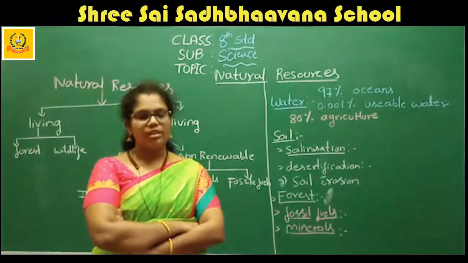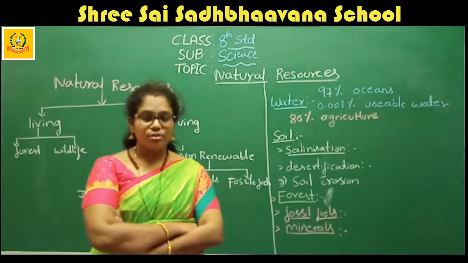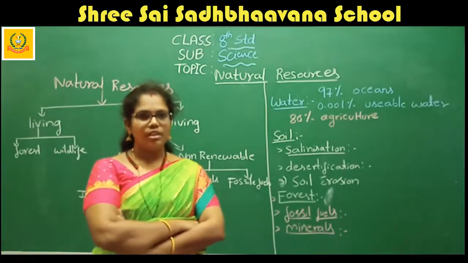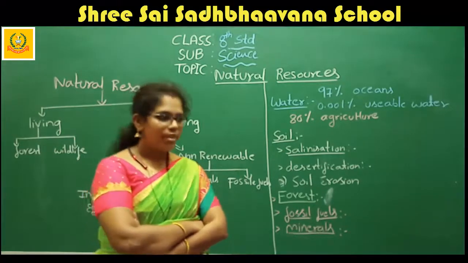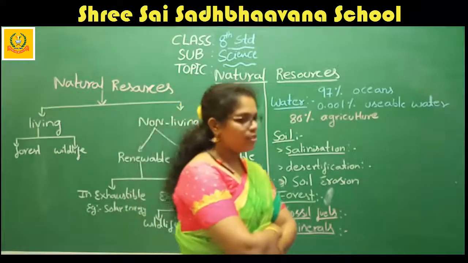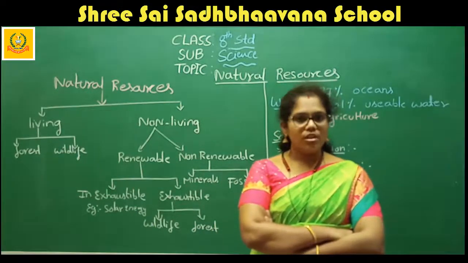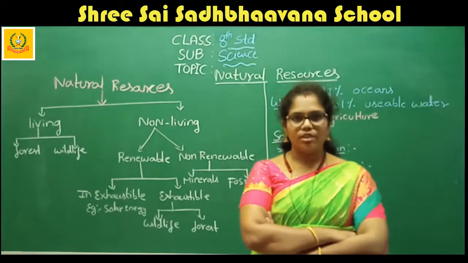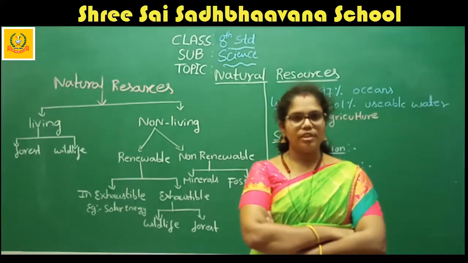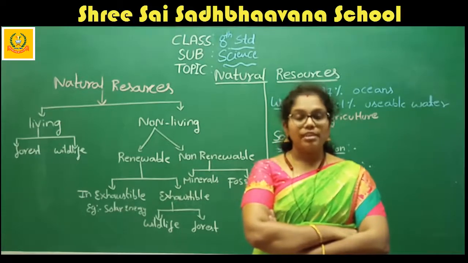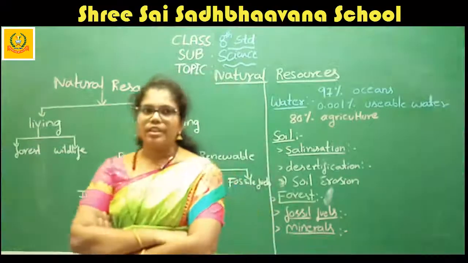It dissolves mud, soil, solutes, sugar, salt. Some categories are not dissolved in water, but almost all the particles are dissolved in water. That's why we consider water the universal solvent.